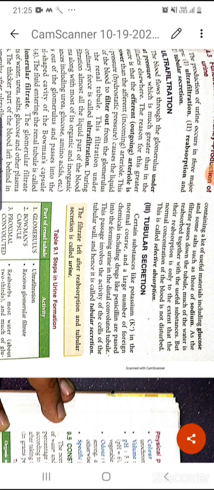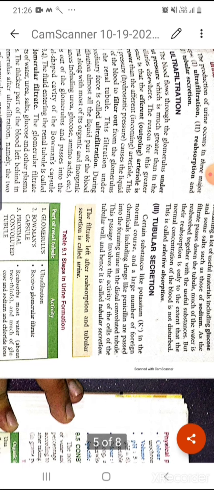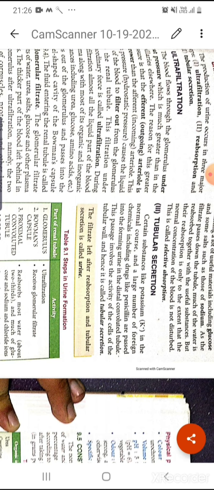If some useful ions are there, they can also be reabsorbed with the water, but the reabsorption is only to a certain extent. It does not mean that whatever useful things are there, the body can reabsorb all of them. Some ions, proteins or water also have a certain limit, so they can be absorbed only to that extent. For that reason it is known as selective absorption.